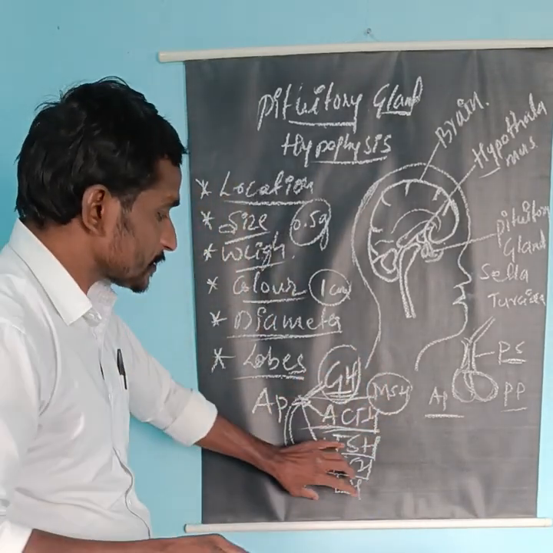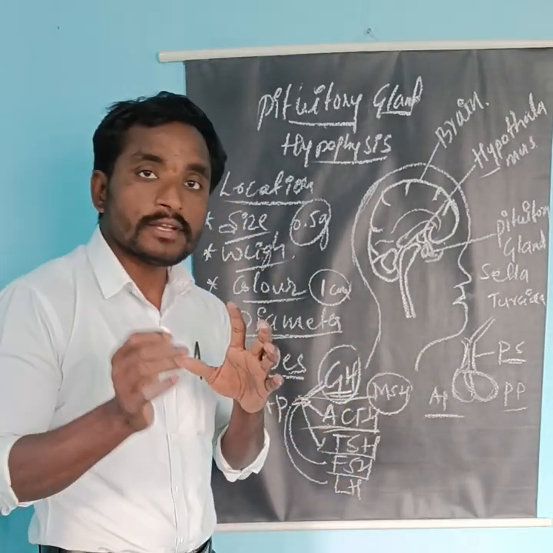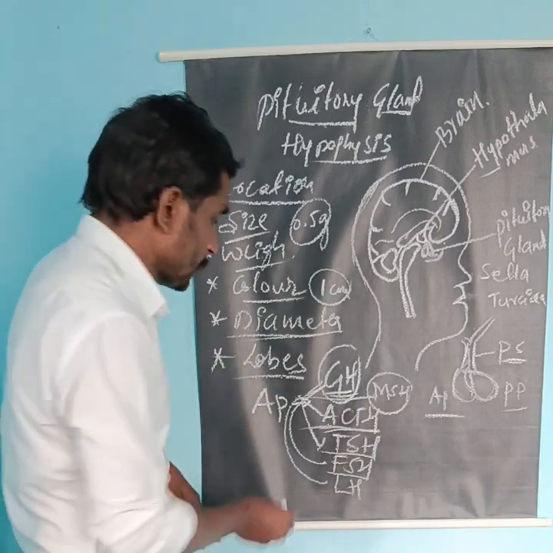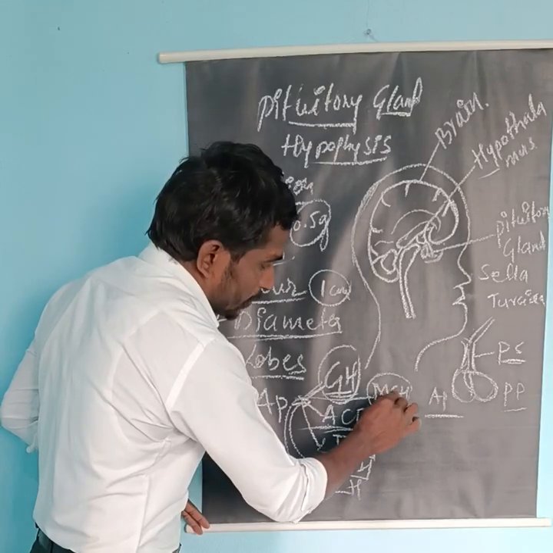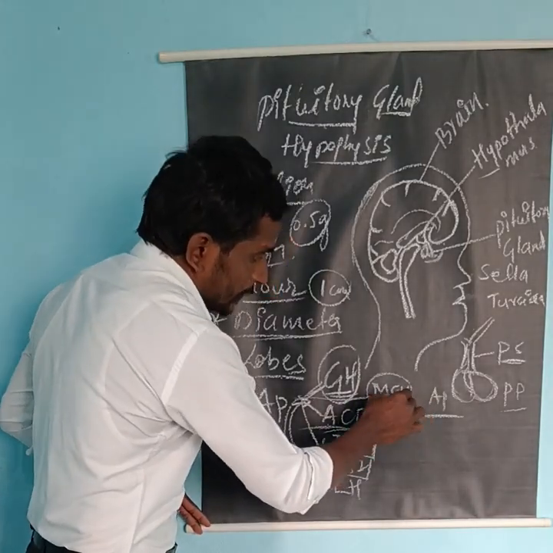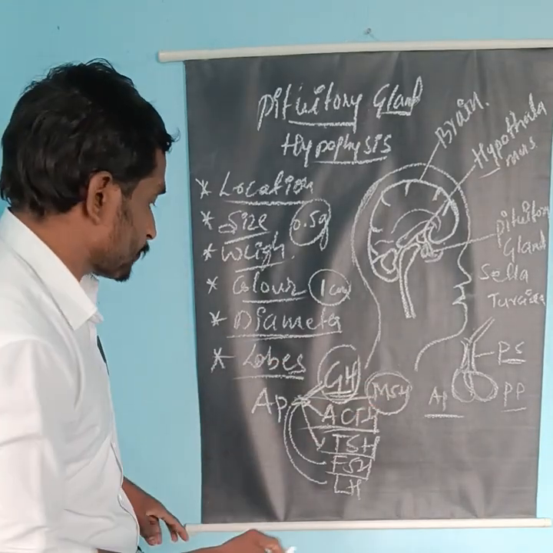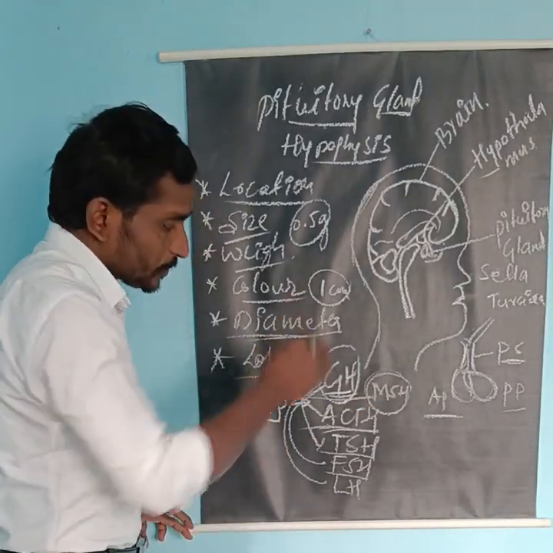FSH and LH are anterior pituitary gland hormones that stimulate the gonads to secrete sex hormones. And the last one is melanocyte stimulating hormone. It stimulates the melanocyte cells to secrete melanin. So this is about the anterior pituitary gland.